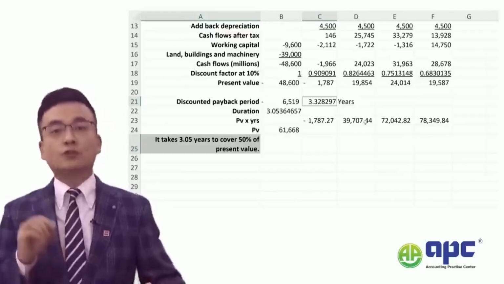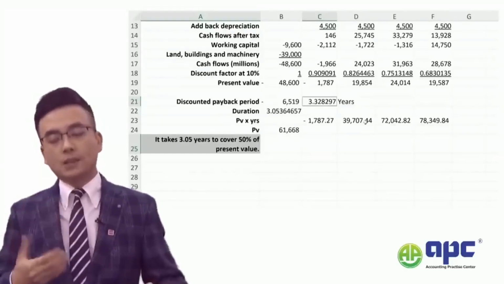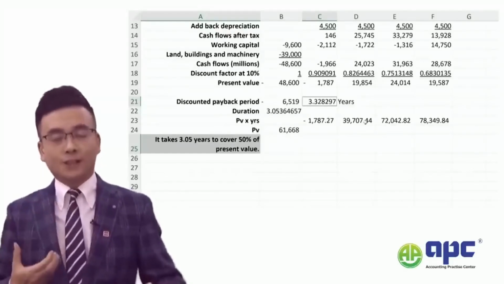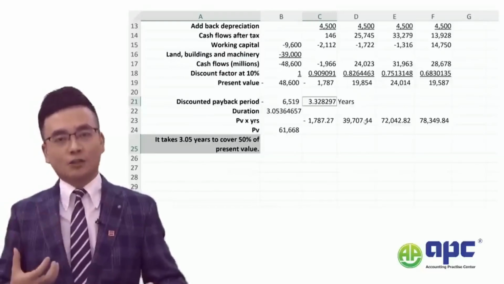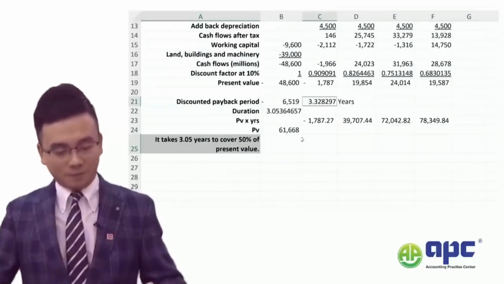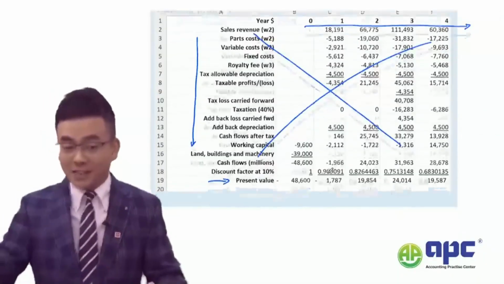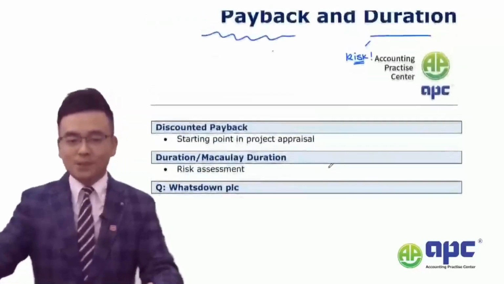However, for duration, it's just to reflect the risk of a project. The higher the risk, the higher the duration. Okay, that's all you need to do. This is how you tackle AFM topic 1, discounted payback and duration.